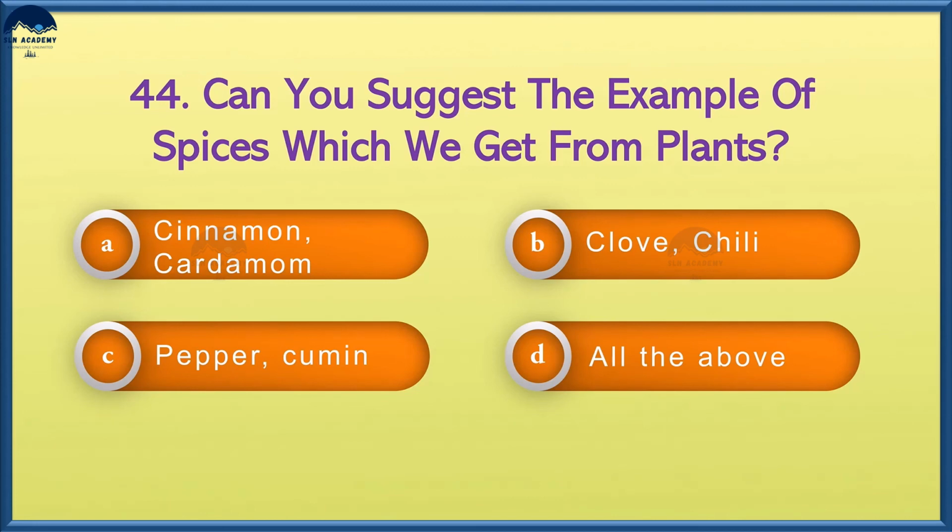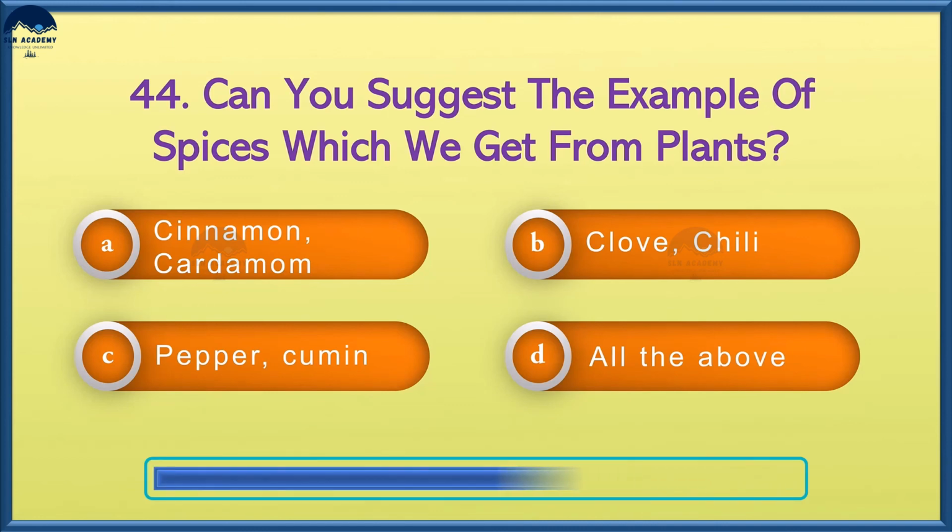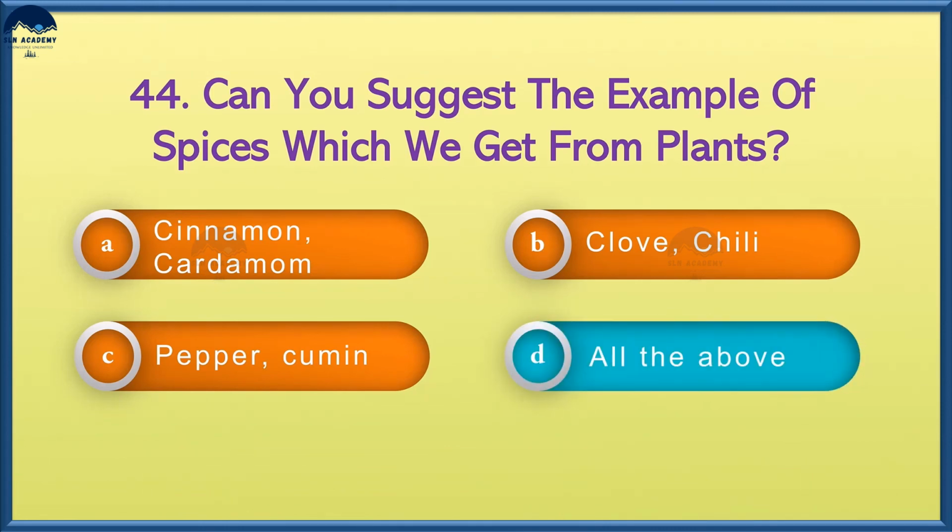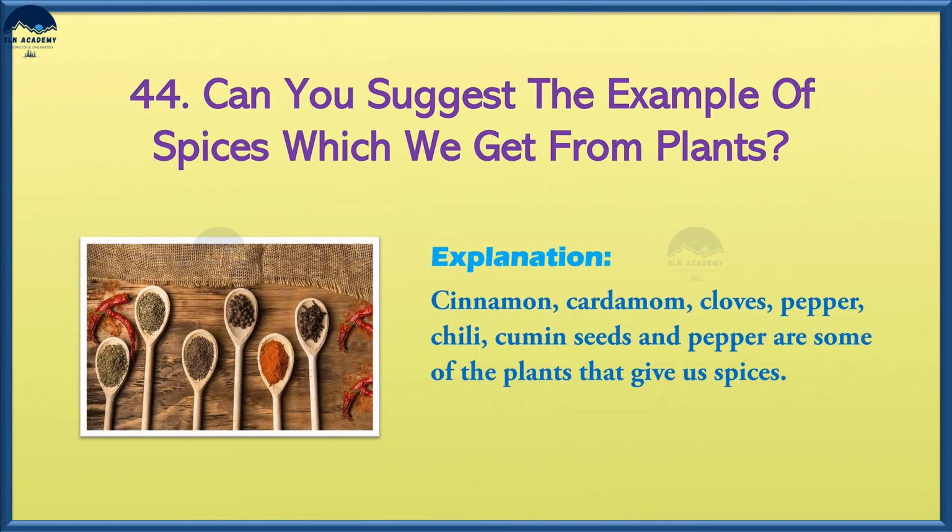Can you suggest the example of spices which we get from plants? Option A, cinnamon and cardamom. Option B, cloves and chili. Option C, pepper and cumin. And option D, all the above. And the answer is option D, all the above. Cinnamon, cardamom, cloves, pepper, chili, and cumin seeds are some plants that give us spices.